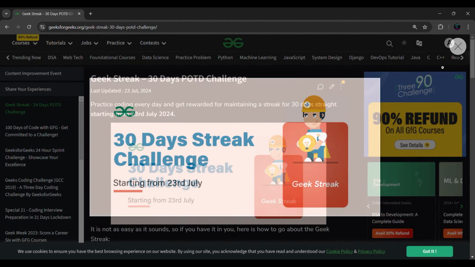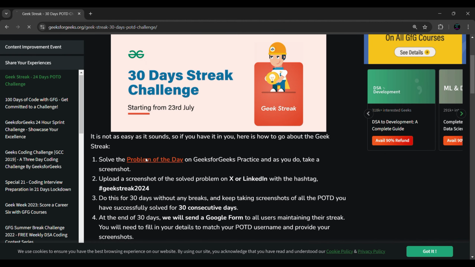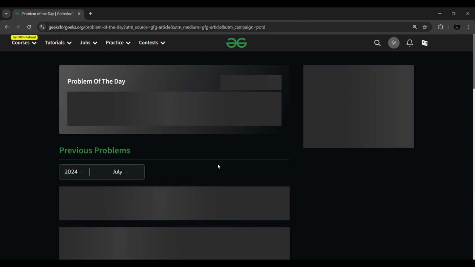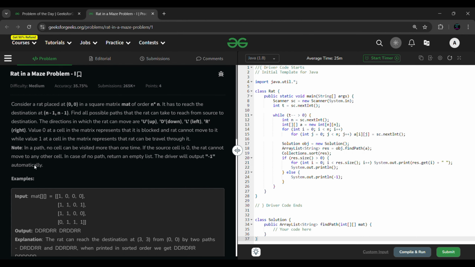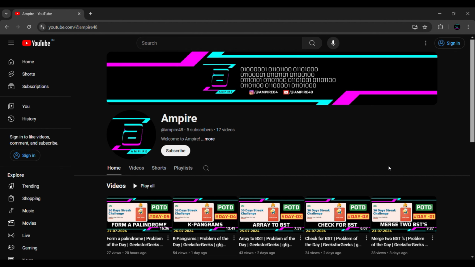So we'll be solving our day 8 challenge, that is the problem of the day. And let's see what the problem is today. Rat in a Maze problem. It is asked in Amazon and Microsoft, and it's a medium level problem. We'll make it easy.